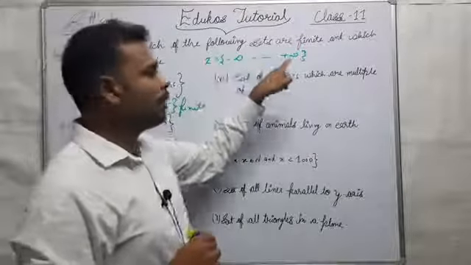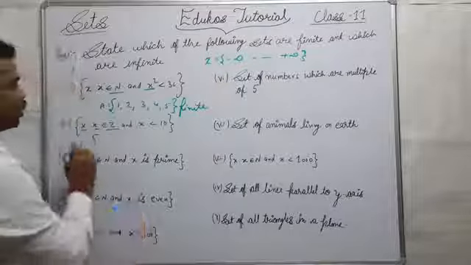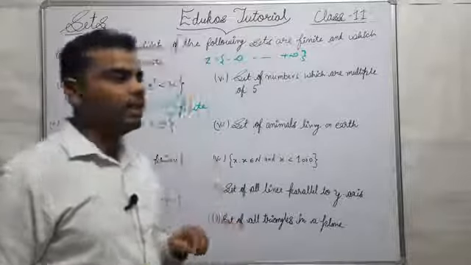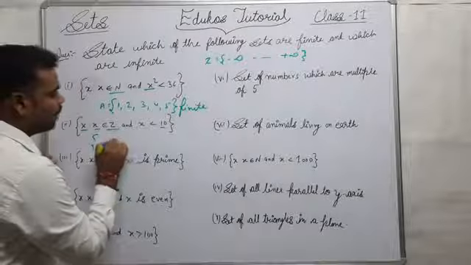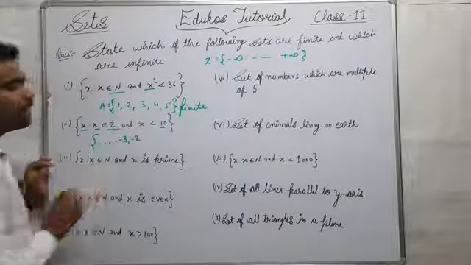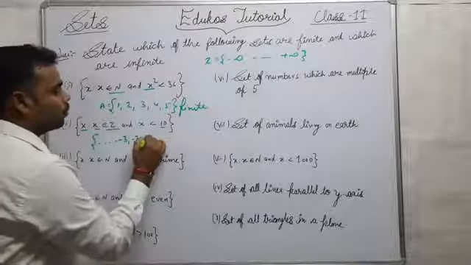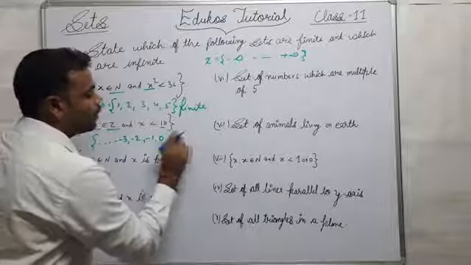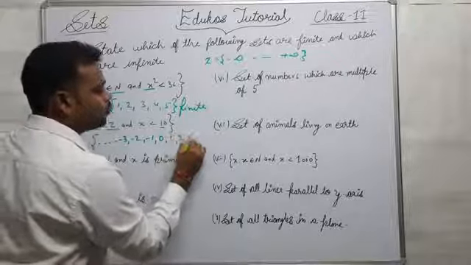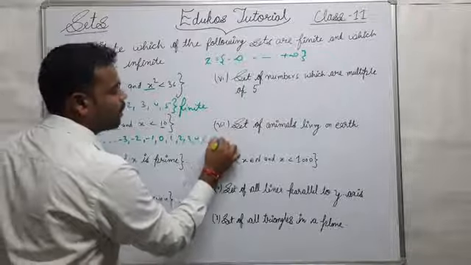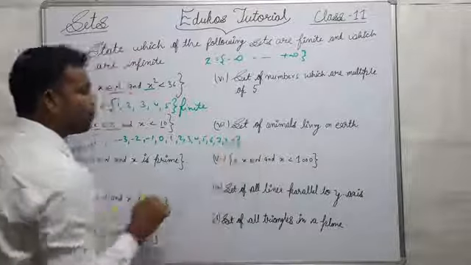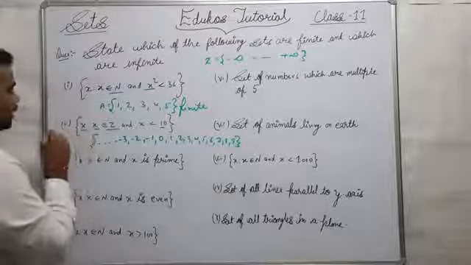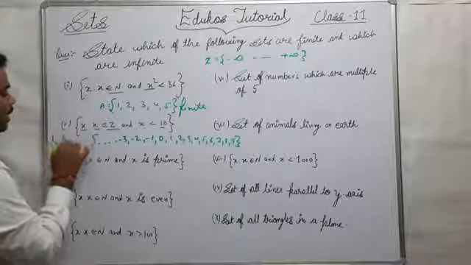All the negative numbers are less than 10, so the counting on the negative side will continue, but on the positive side the elements are 1, 2, 3, 4, 5, 6, 7, 8 and 9. But on the negative side it will not stop anywhere, so this set will be considered an infinite set.